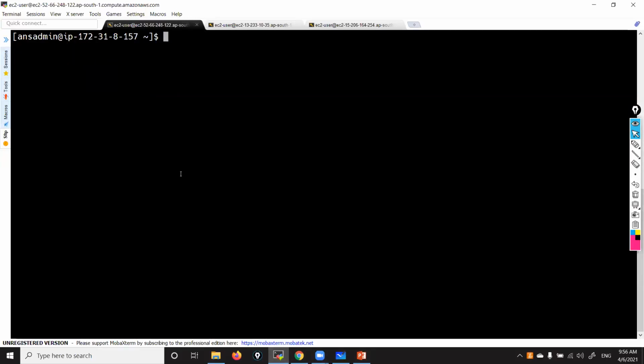Now, to create a playbook, you can give whatever command. Just create a file. So vi, suppose create_user.yml. A playbook should have a .yml extension. Remember that. Then only we'll understand whether it's a playbook or a normal file. You can give whatever playbook name you want here. Vi create_user.yml. Now press enter. Okay, I am inside the file.